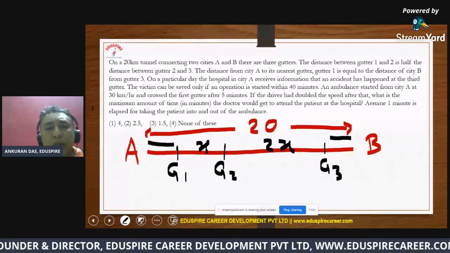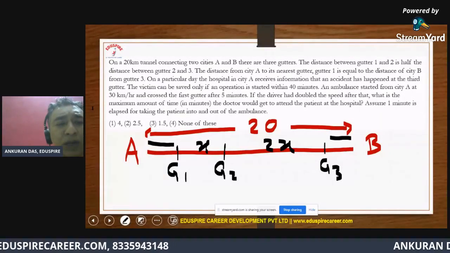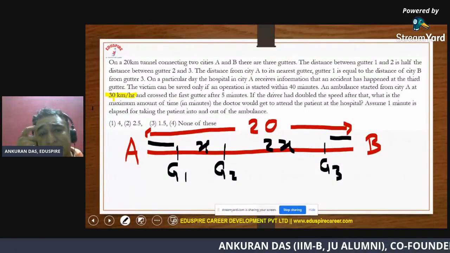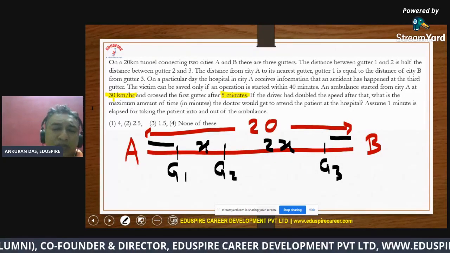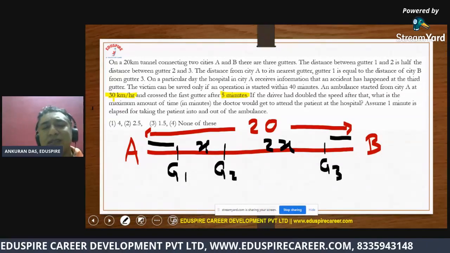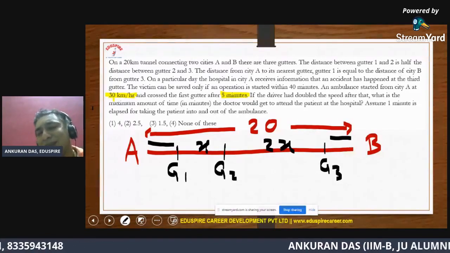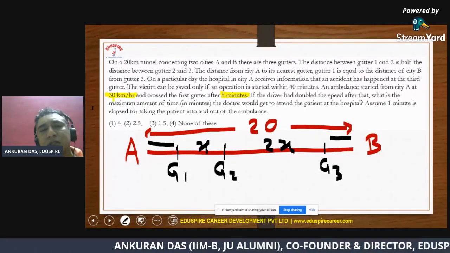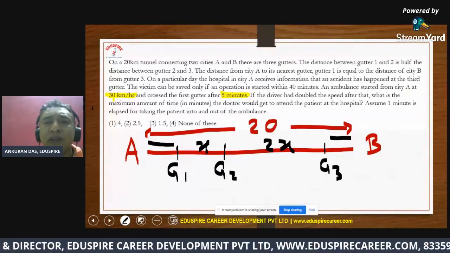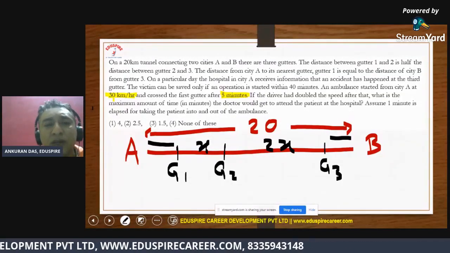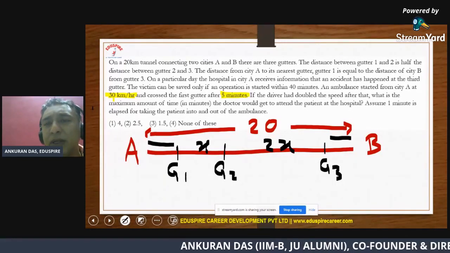Now they have said the ambulance started at a speed of 30 km/h. So the first thing we need to figure out: they have said the first gutter was crossed after 5 minutes. So please understand, in 5 minutes how much distance will it travel? So 30 into 5 by 60. I'm not doing that entire calculation. Please understand distance is speed into time. Here they have said 5 minutes, so I have to convert that 5 into hours. That will be written as 5 by 60. So that will be 30 into 5 by 60, which is how much? That is definitely 2.5.